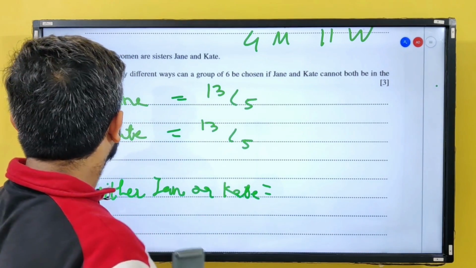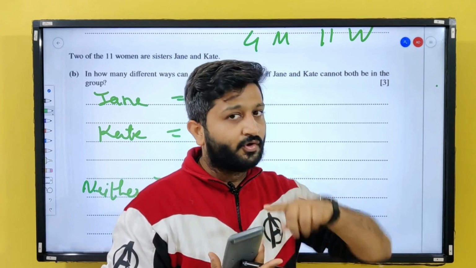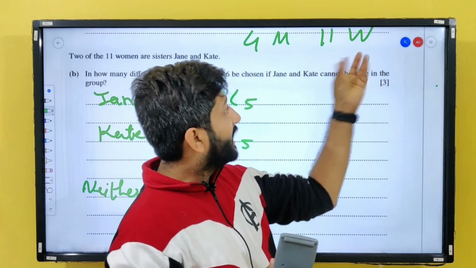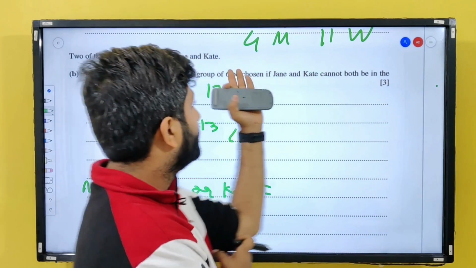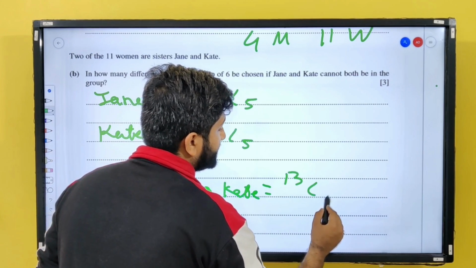So let's say, from the 11 women, I am not going to select Jane, I am not going to select Kate. So how many am I left with? I am left with only 9 women and 4 men. So total 13. So 13C6.